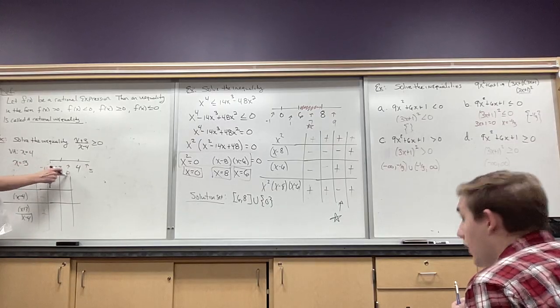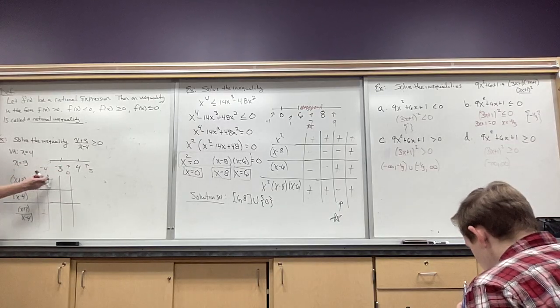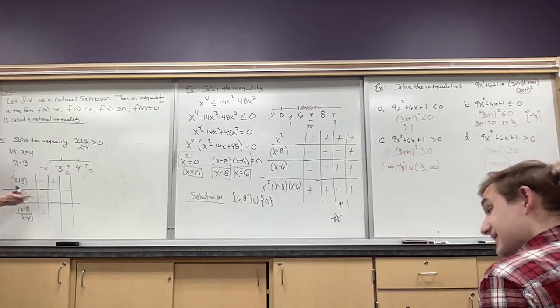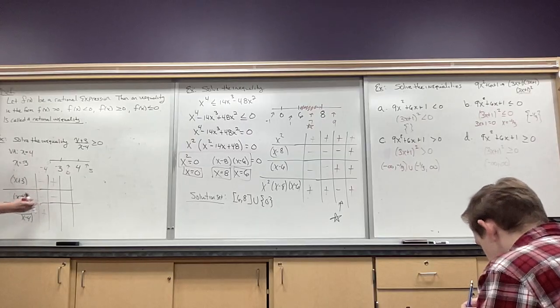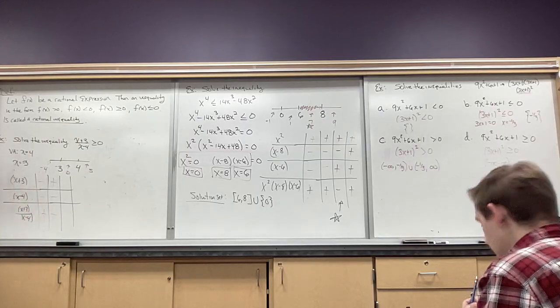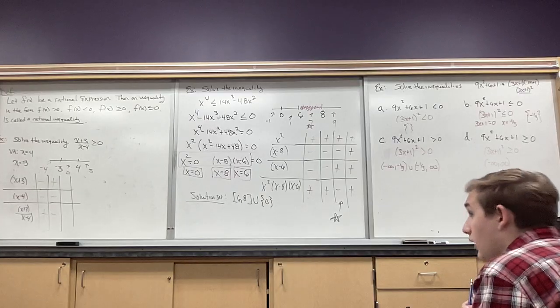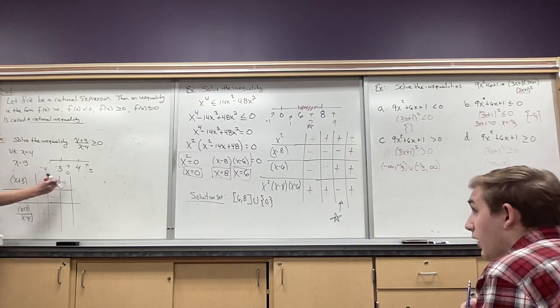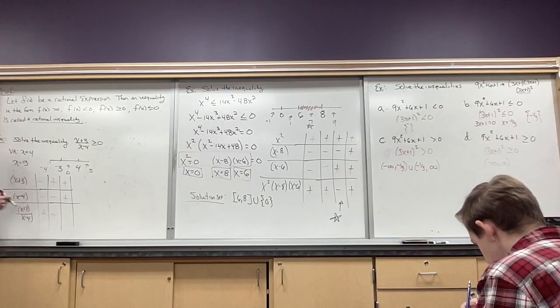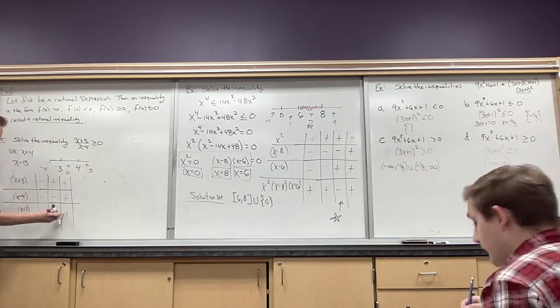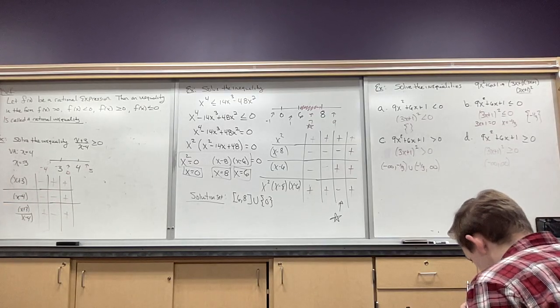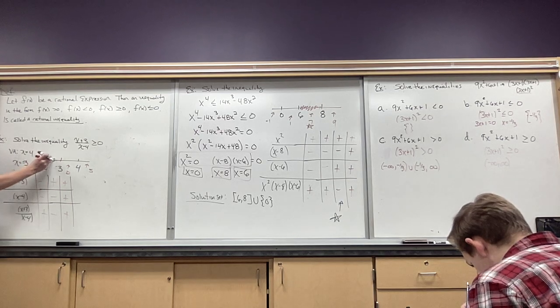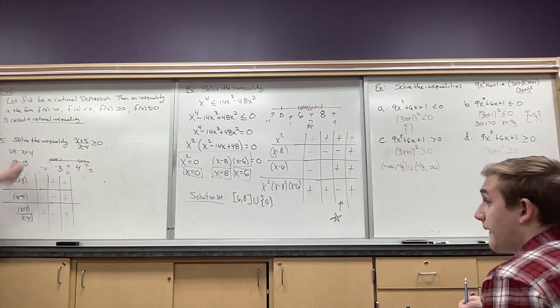Let's continue. Let me plug 0 in. So plug 0 into here, it's a positive answer. Plug 0 into here, it's a negative. If I divide a positive and negative, I get a negative. So no good, right? We don't want the middle stuff. The last one, if I plug 5 in, I get a positive. Another positive if I plug 5 into here, and if you're dividing by 2 positives, you get a positive. So that's also good. So I'll just shade it. So this and this we want to use.